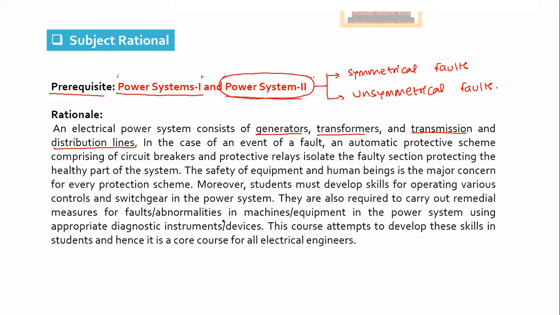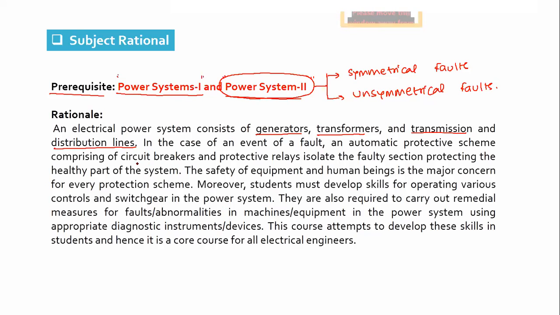Okay. So to maintain the stability of the entire power system, you also studied the stability. It is the ability of the power system to regain synchronism once it has been subjected to any disturbance. So here we must ensure that whenever fault occurs in the power system, we must first identify in which part of the power system the fault has occurred.